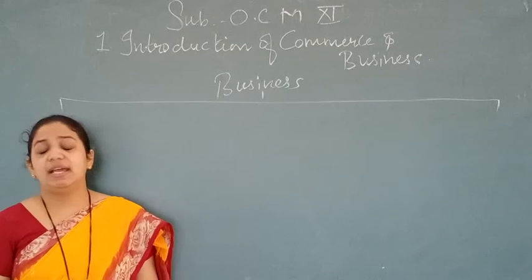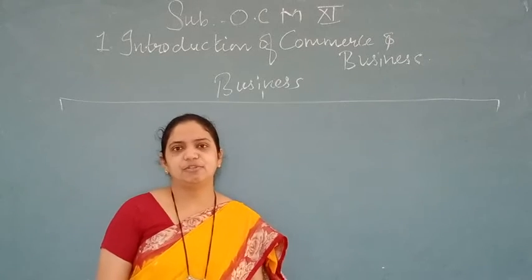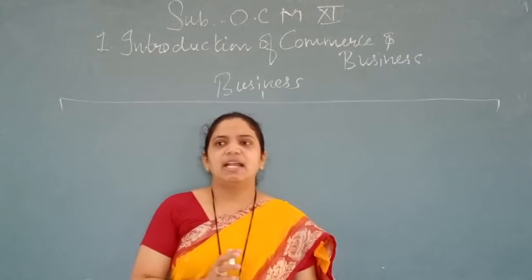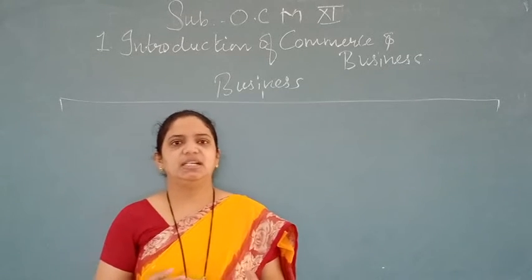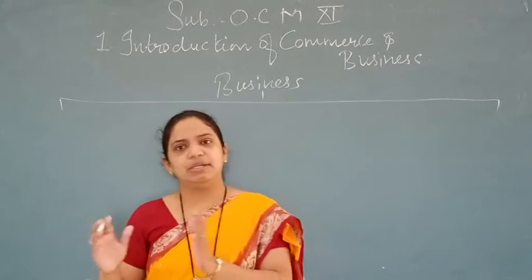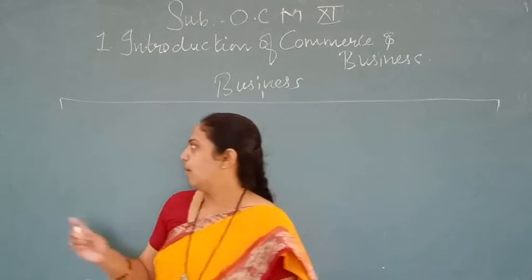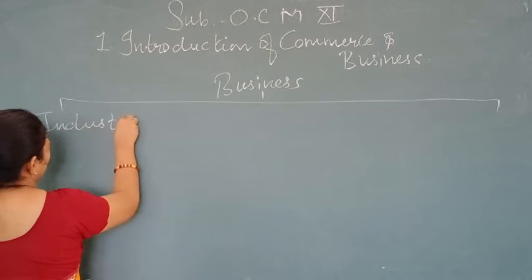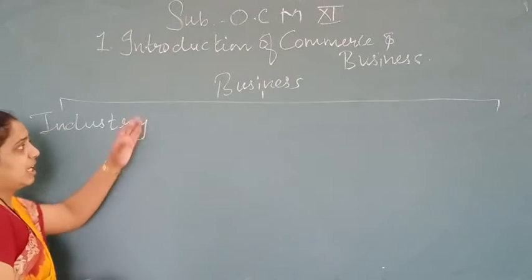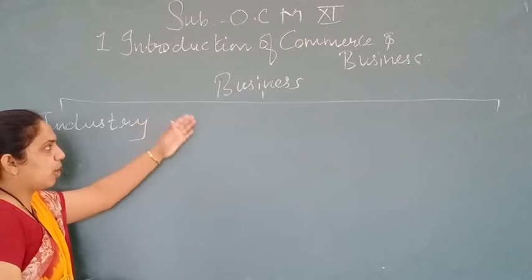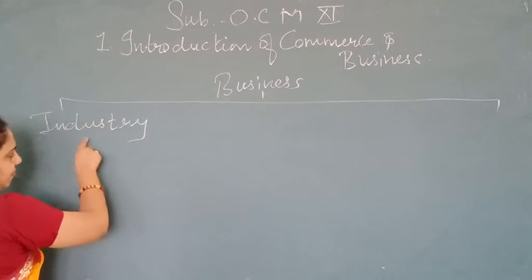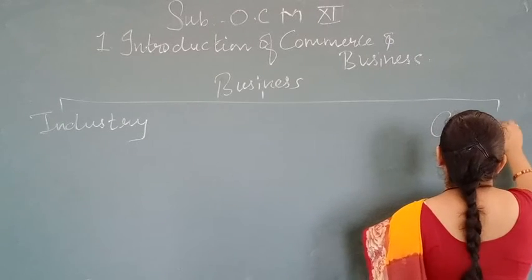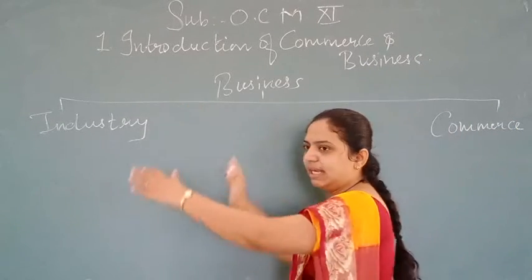Business activities are broadly classified into two big parts, that is industry and commerce. That means various types of activities are done in the business, that are related to industry and that are related to commerce. The first is industry and the second one is commerce. Okay, one by one I will teach you.